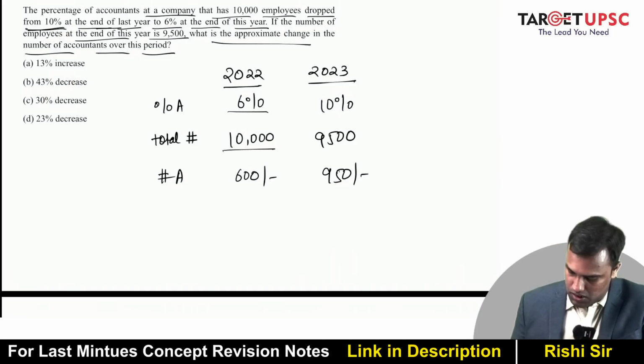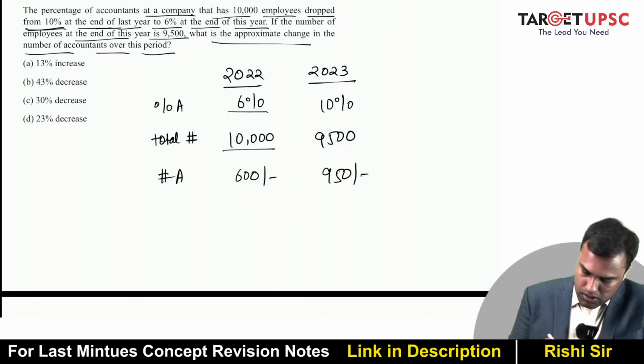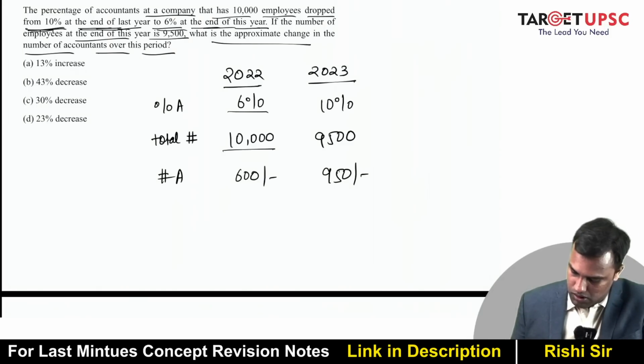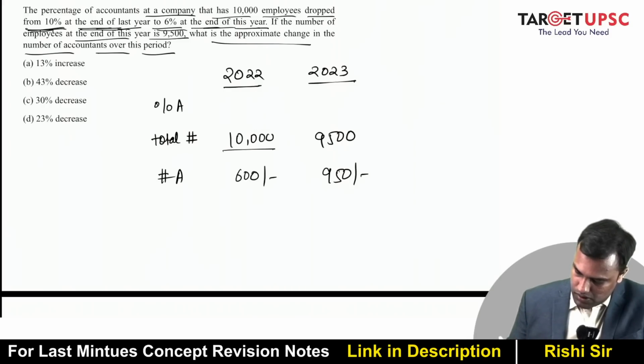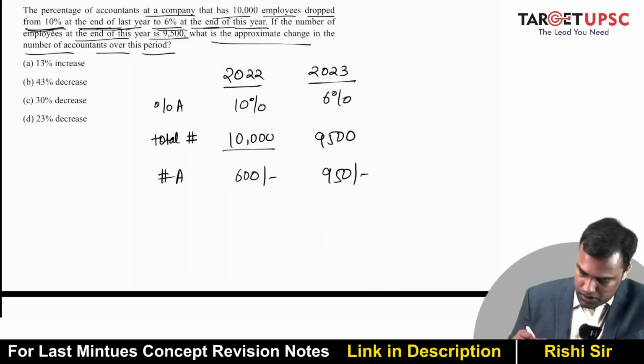10,000, 6% is 10% at the end of the last year to 6% at the end of this year. It's the other way around, I'm sorry. This is 6% and this is 10%.